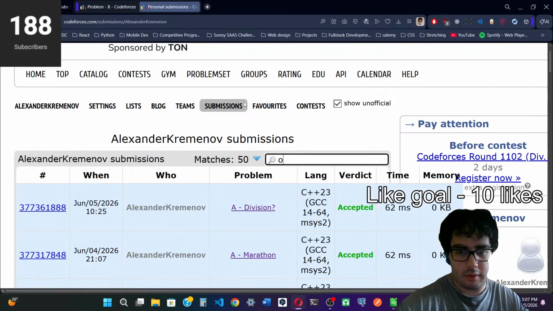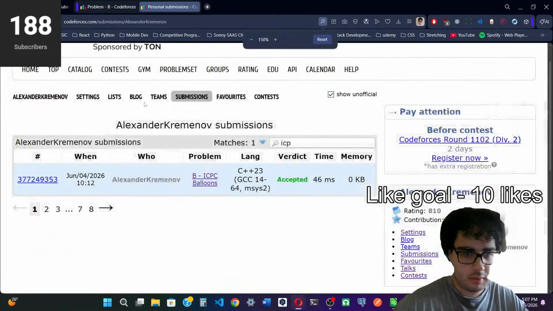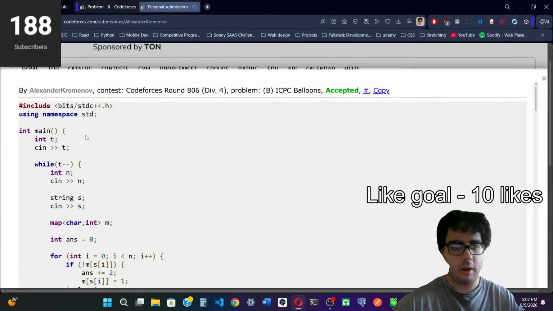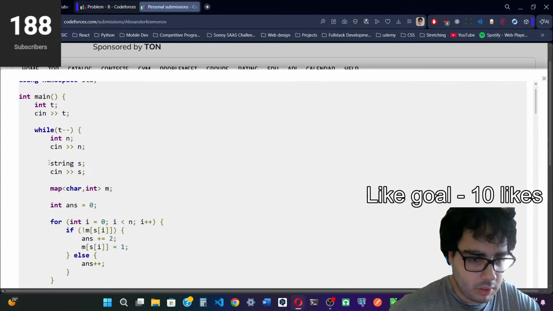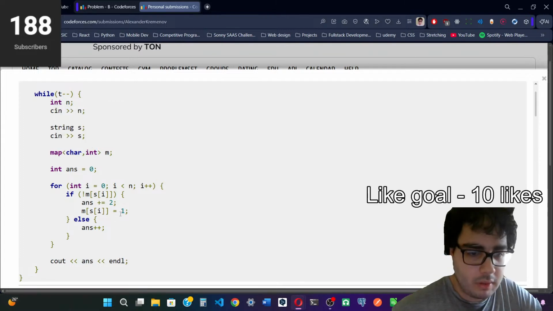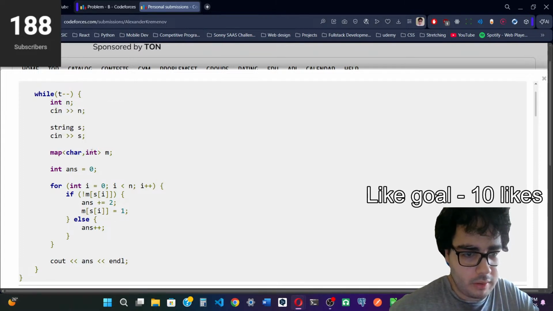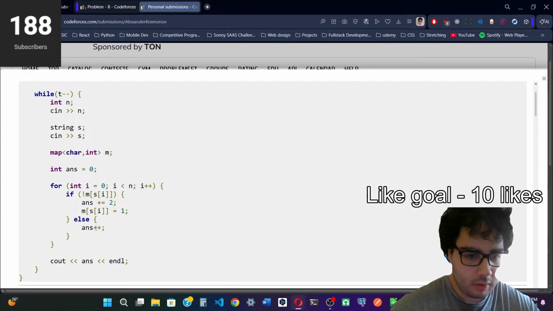This is ICPC, and we can look at the code. So this is the code. We get the test cases, then we get the size of the string, then we get the string, and we make a map with key the letter and value how many. Basically, we are not going to increment the count of the letter when we find it again. We are just going to add 1 to our answer.